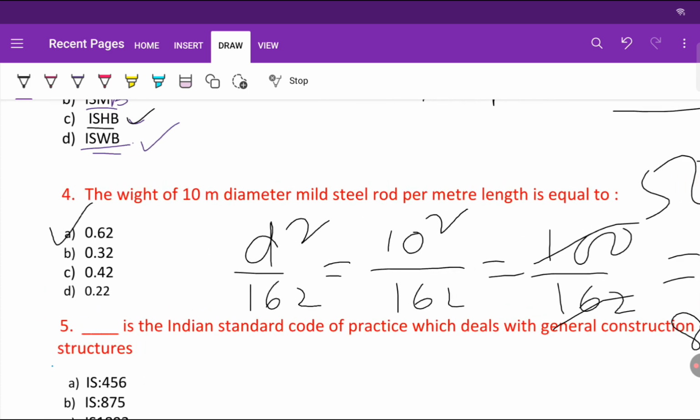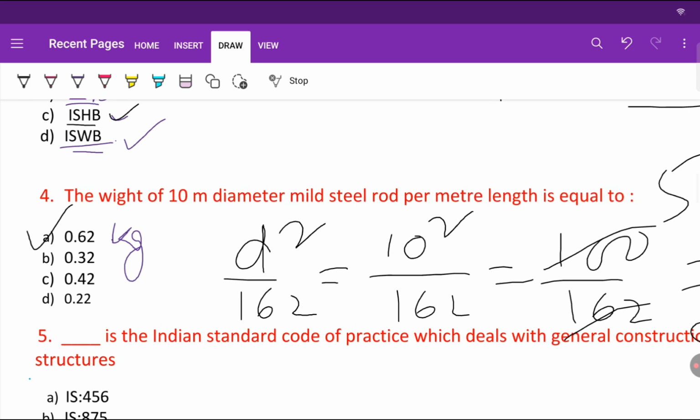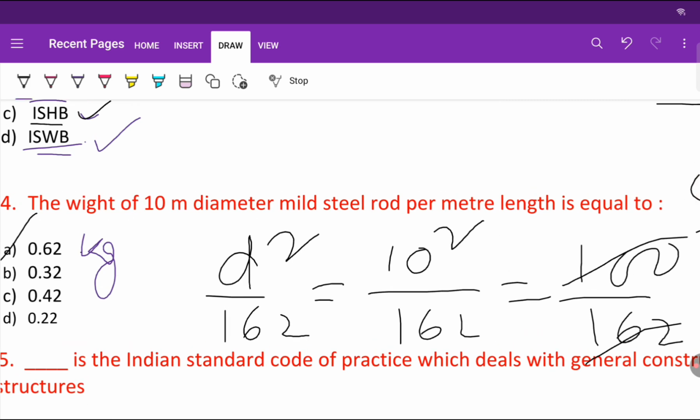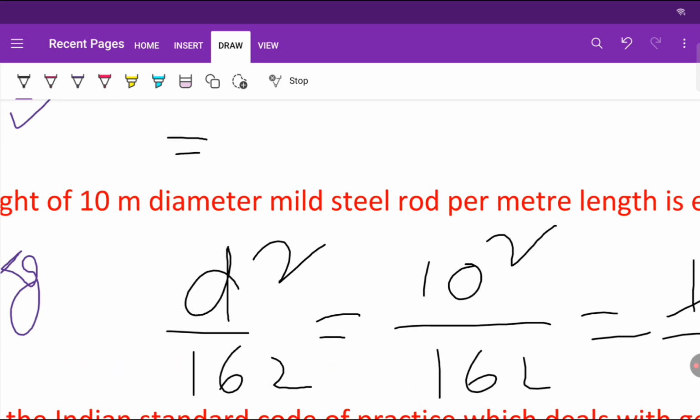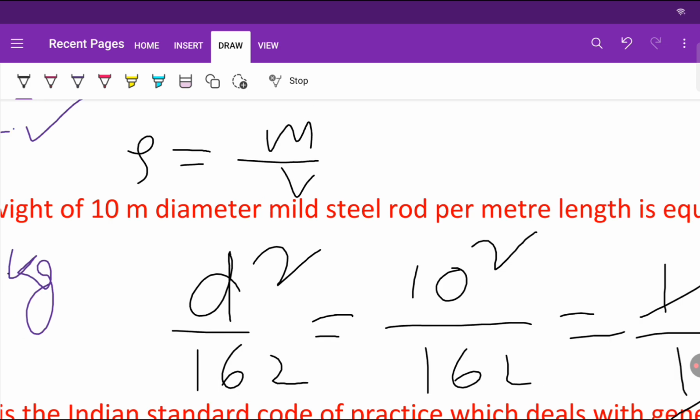If you calculate this, then you will find 0.62 kg. Okay, if you don't remember this formula, then you can also find it by using the basic approach, that is rho is equal to m by v, right? So mass will be rho into v.